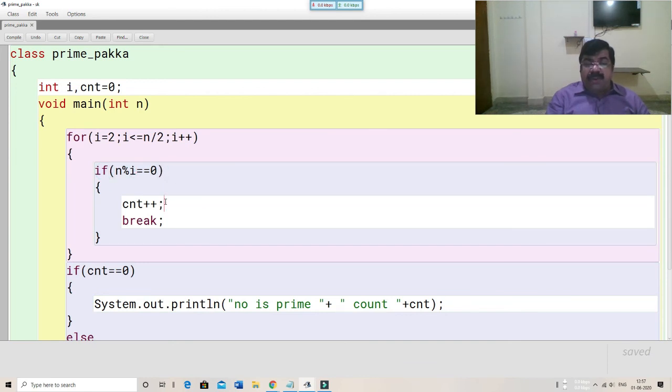Even though the computer has a high speed, the number of iterations or executions made by a particular program is considerable. So we go for this program instead of the other. Understood? According to speed-wise evaluation, prime Pakka is better than the prime Kacha logic.